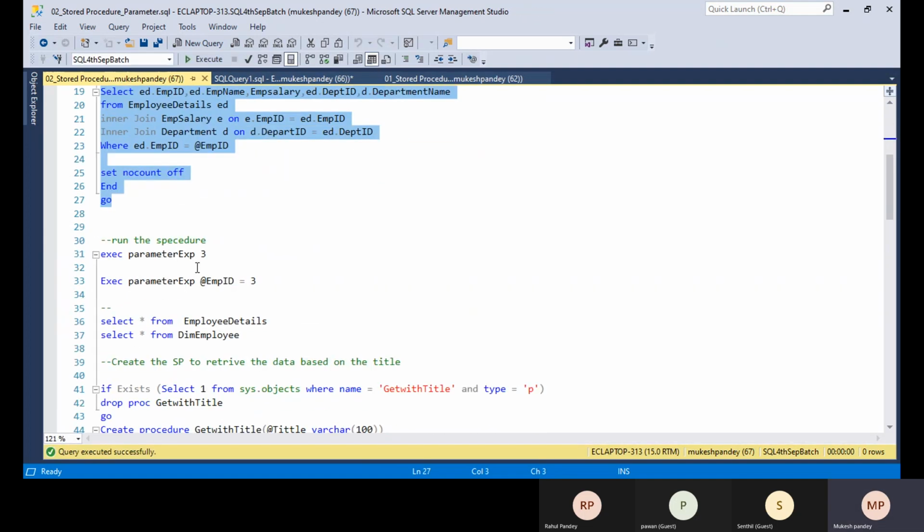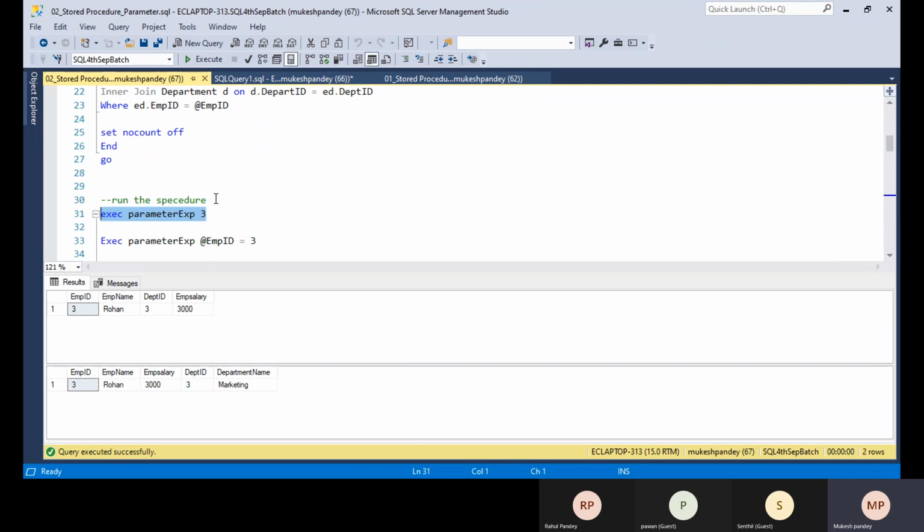If you execute this stored procedure, there are two ways to execute a stored procedure with parameters. First way, you just pass the value, whatever value you require. For example, I need the information of employee 3, so I pass 3 here and I get the output of employee 3.